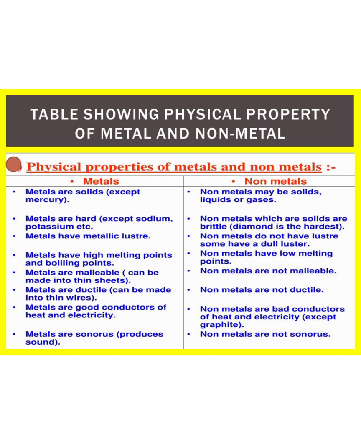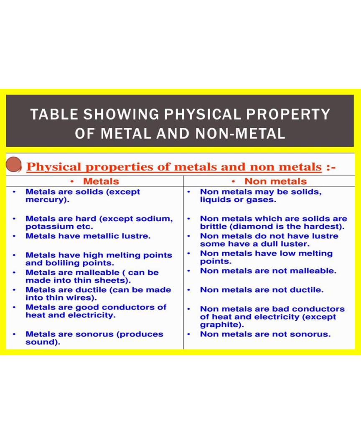Metals have high melting points and boiling points. Non-metals have low melting points. Metals are malleable, can be made into thin sheets. Non-metals are not malleable. Metals are ductile, it means they can be made into thin wires. Non-metals are not ductile.